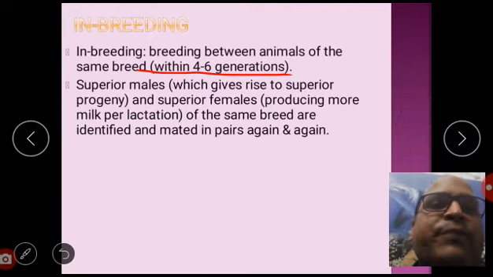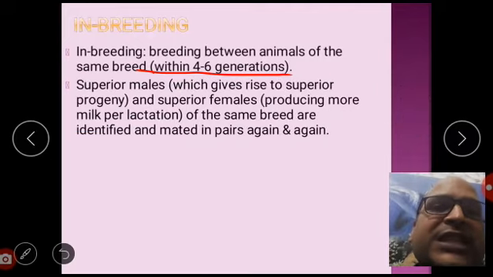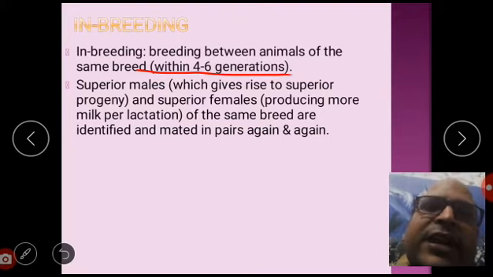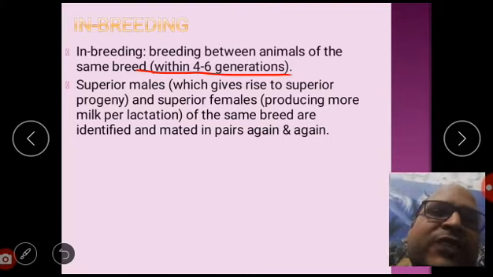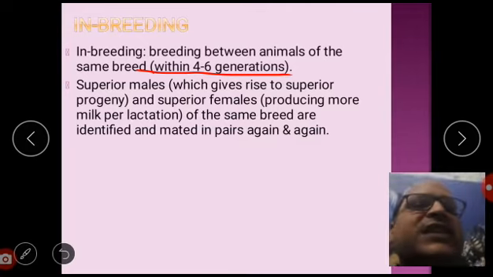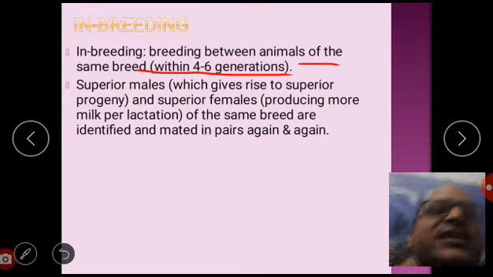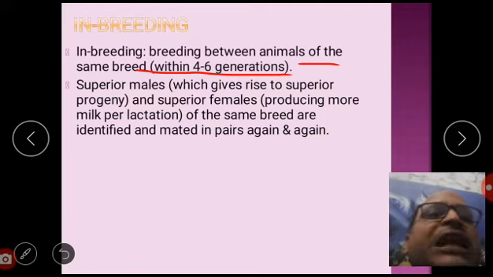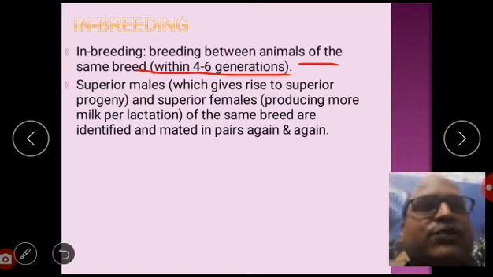Superior males, which give rise to superior progeny, and superior females producing more milk per lactation of the same breed are identified and mated in pairs again and again. This is known as inbreeding. Only one thing is important, the point which I have underlined, that is within 4 to 6 generations. So this thing you have to keep in mind.